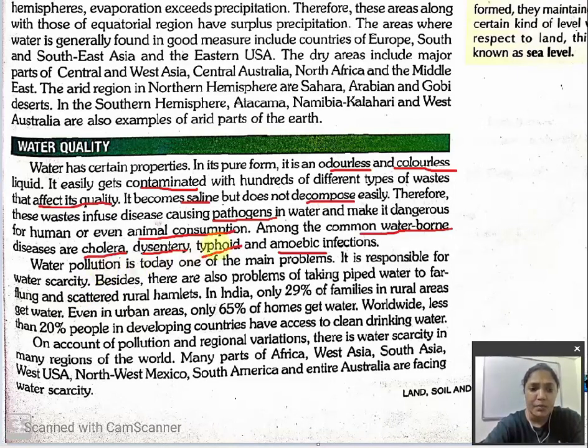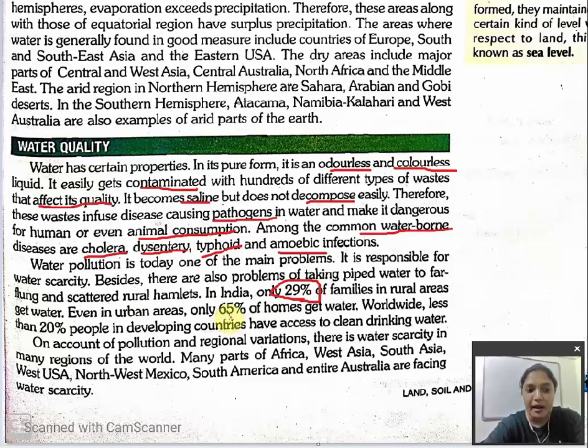Besides, there are also problems of taking piped water to far-flung and scattered rural hamlets. In India, only 29% of families in rural areas get water. Rural means what? Village area. How many families get water? Only 29% of families get water.